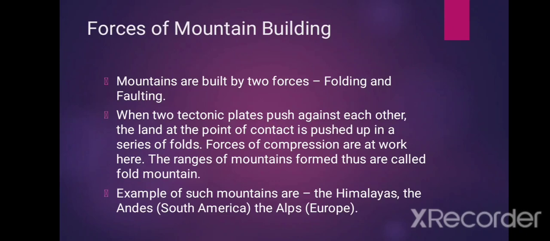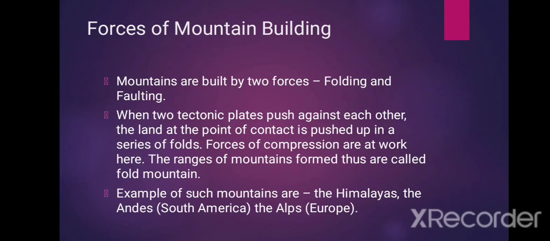The mountains are built by two forces, folding and faulting. When two tectonic plates push against each other, the land at the point of contact is pushed up in a series of folds. When two plates are colliding with each other, the forces push the entire material upwards.